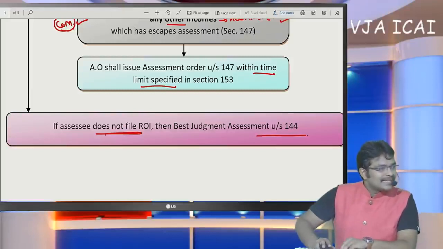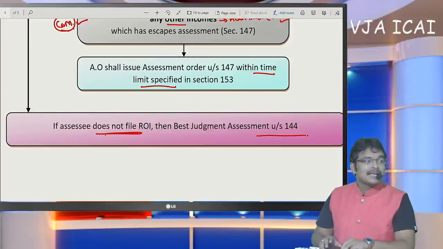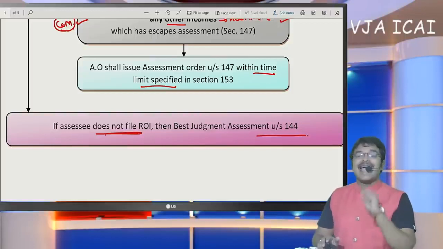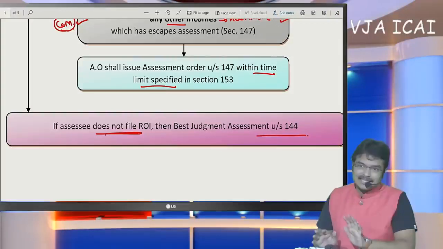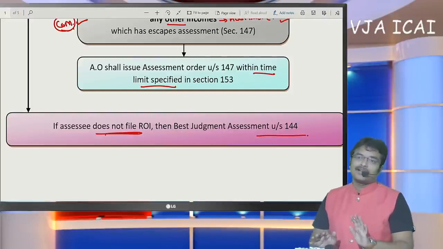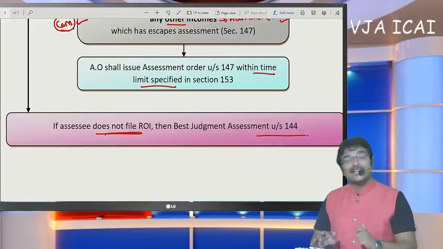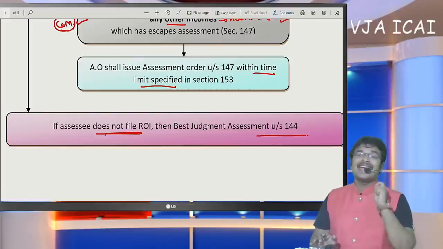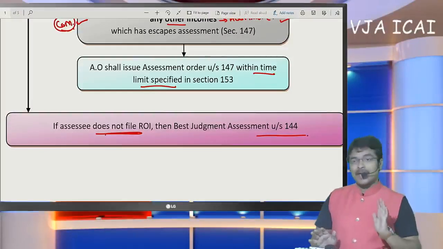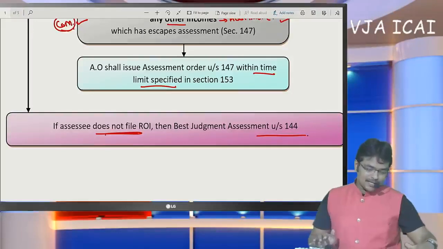Okay. And next, sir, we are facing a problem understanding the time limits in sections 150 and 151. Sir, 151 is the sanction for approval of the notice. Before 4 years, whose approval is required? After 4 years, whose approval is required? That is section 151. But section 150 covers the time within which the notice is to be issued.